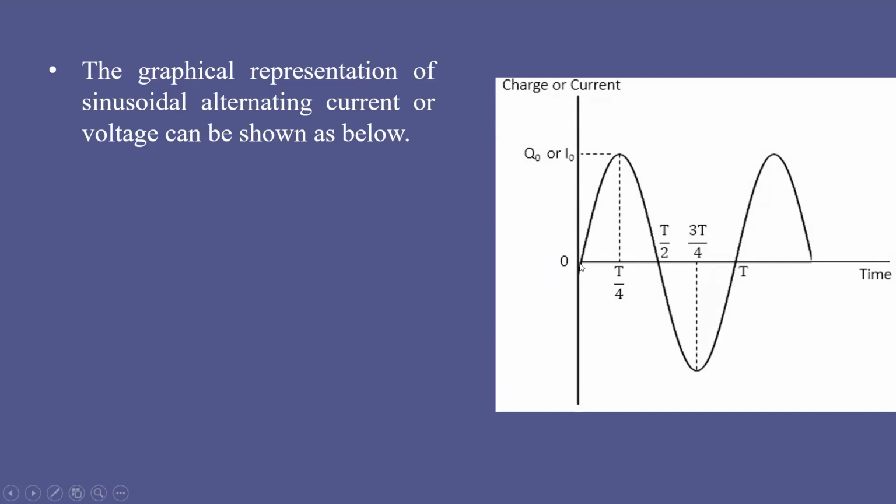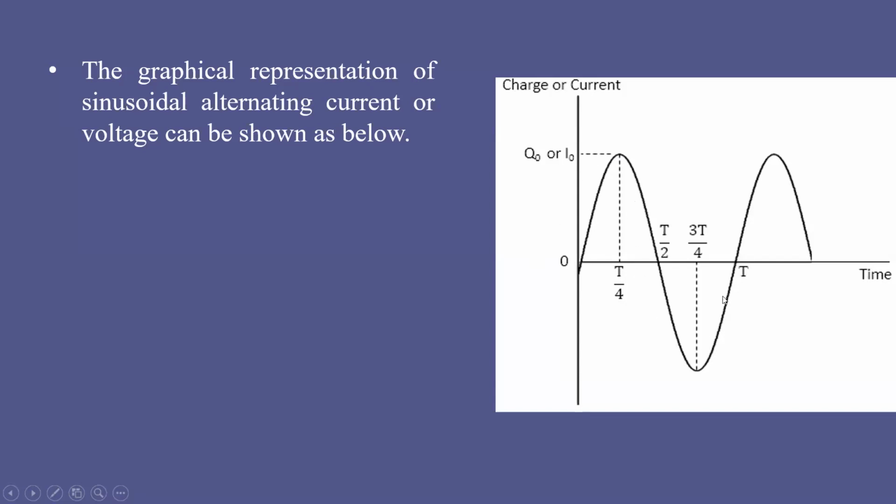The current will increase initially and it reaches the maximum here in the positive direction. Then it starts to decrease, it will become 0 and it goes in the negative direction. And it reaches the maximum peak value in the negative direction at a certain time, and then it starts to change its direction, and again it becomes 0. This is called one complete cycle of AC.